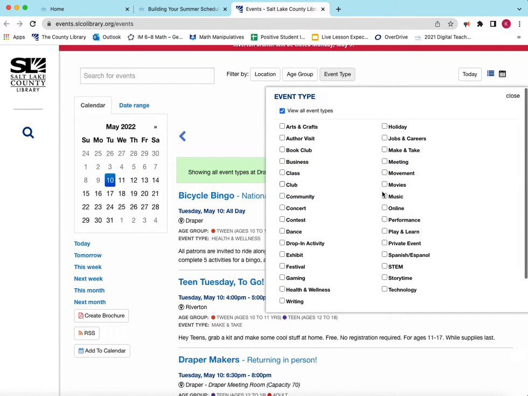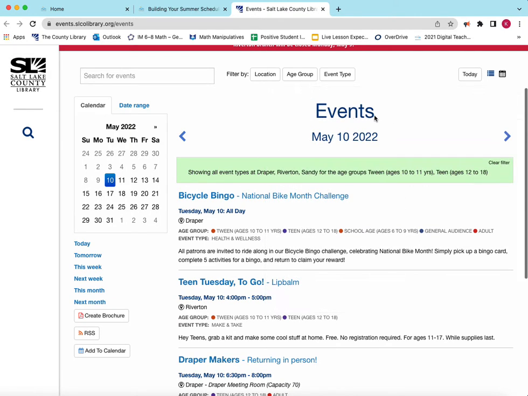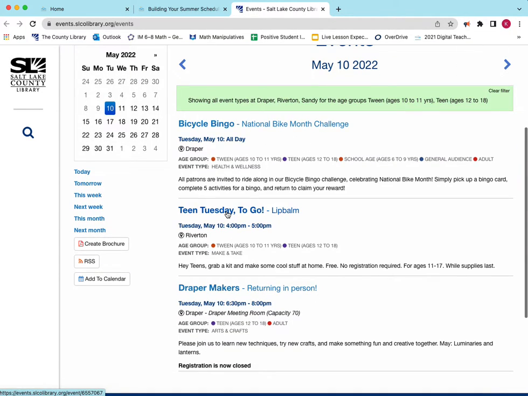There is also a way for you to select events by category, but I find that most of the tween events are awesome, even if you're not looking for a particular type of activity. So the tween and teen events are pretty cool. You can see on this day that I'm recording this, which is May 10th, there's Bicycle Bingo, Teen Tuesday to Go, and Draper Makers happening at Draper Library, Riverton Library, and Draper Library.